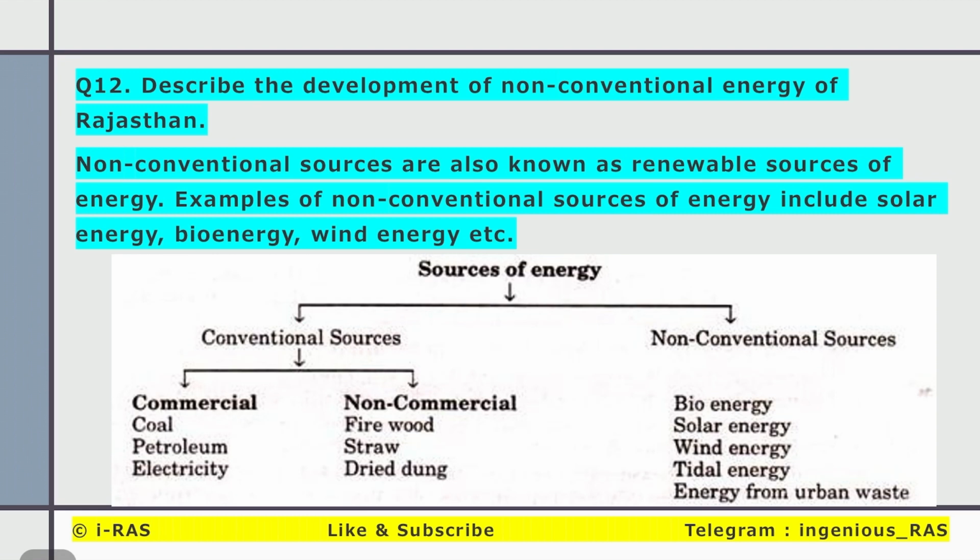Next question, describe the development of non-conventional energy of Rajasthan. There are two types of energy sources, conventional and non-conventional. Conventional sources of energy include coal, petroleum, electricity, firewood, etc. And non-conventional sources include bioenergy, biomass energy, solar energy, wind, tidal, etc. Non-conventional energy sources are also known as renewable sources of energy. For example, solar energy, bioenergy, etc.